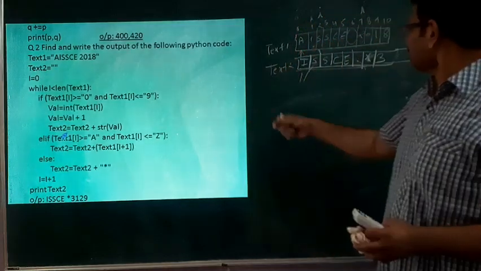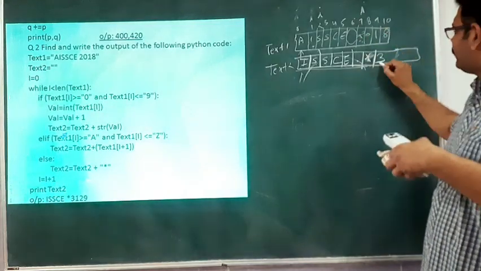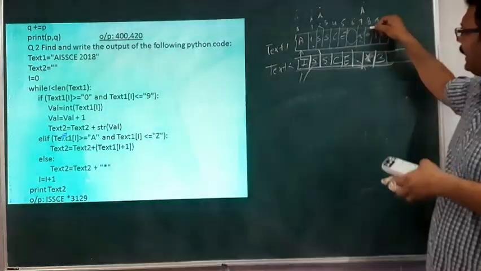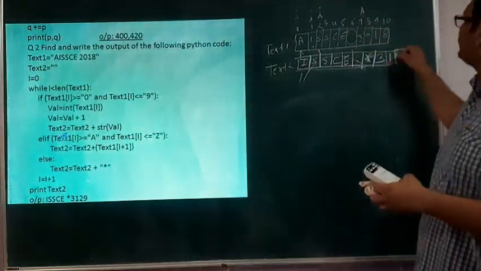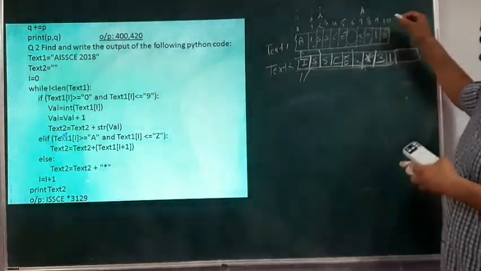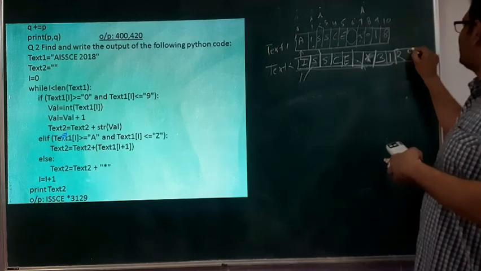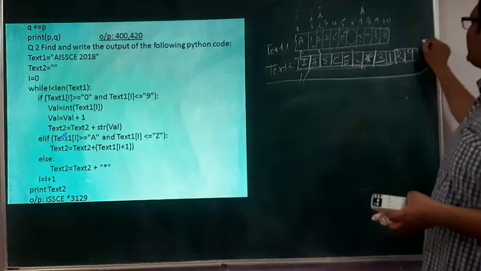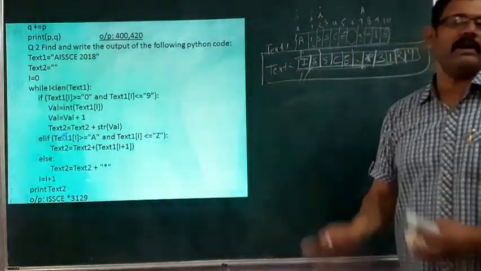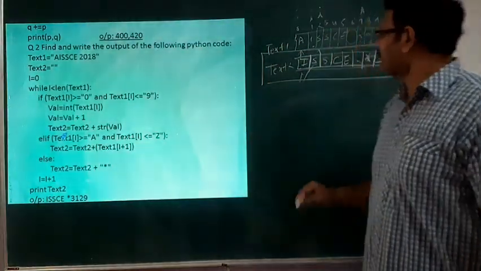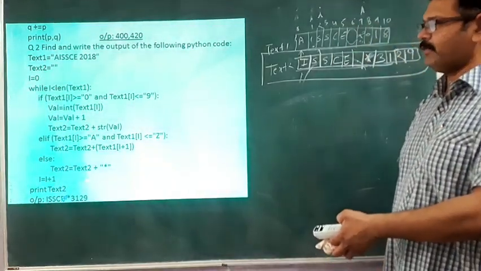So here, when you reach the 2, it will increment to 3 and concatenate it with the original text 2 string. When you reach the 8th location, that is 0, it will increment by 1 and join it in text 2. Then when you reach 1, it will increment it by 1, and 2 will be added here. Same case for 8, that is 9. So this text 2 string will be the final product of this whole calculation. And when you print text 2, the same output you can see here, that is the output you will get.